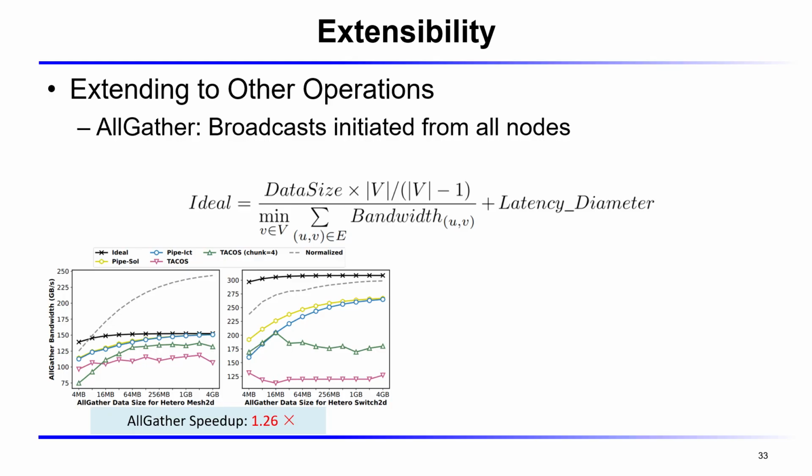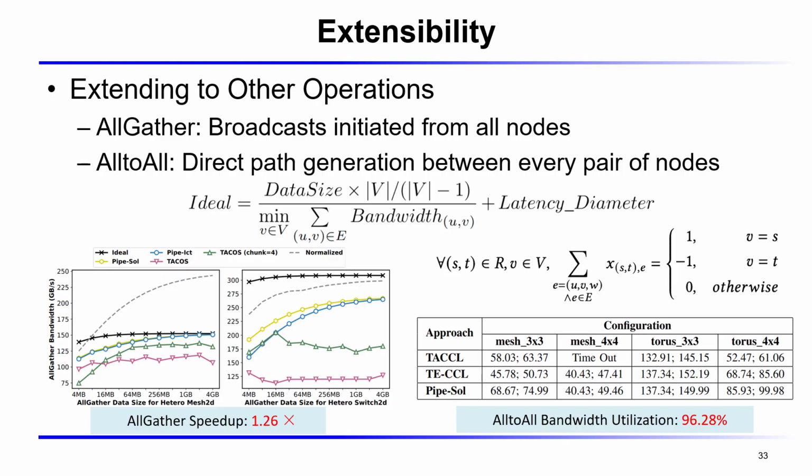It's not limited to all-reduce. It naturally extends to other collective operations, including all-gather and all-to-all. For all-gather, every node initiates a broadcast. Although all-gather lacks the broadcast-reduce overlapping that benefits all-reduce, our pipeline scheduling still achieves a 1.26 times speedup over existing methods. For all-to-all, which requires a dedicated communication path between every pair of nodes, existing works suffer from extremely inefficient modeling. In contrast, our optimal solver-based strategy nearly saturates the theoretical limit. These results confirm that PipeComm is both general and efficient.